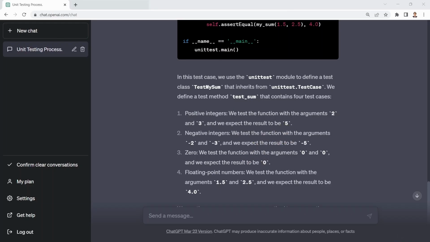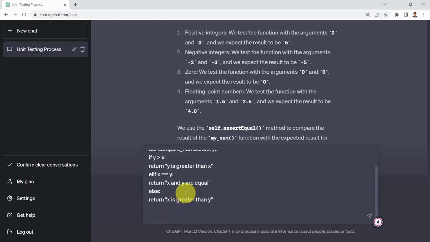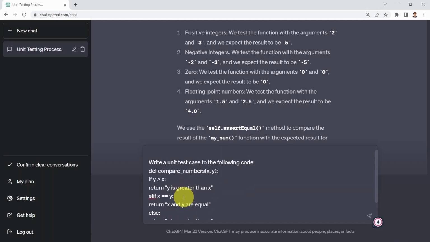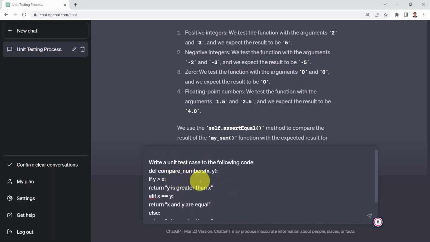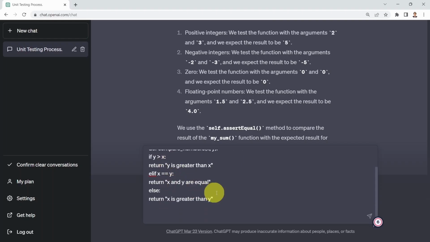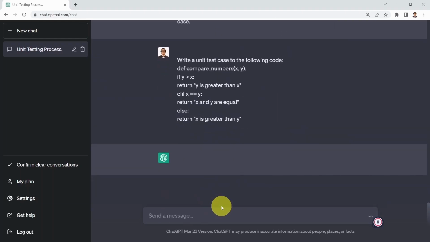What I'm going to do as well is I'm going to say, okay, write maybe a unit test case to the following code. And here I'm selecting basically another code that includes if condition or if-else statements. So here I'm going to write just a simple function. Let's call it compare numbers. This function is going to compare simply y versus x. It's going to return either y is greater than x, x and y are equal, or x is greater than y. Let's go ahead and test it out.